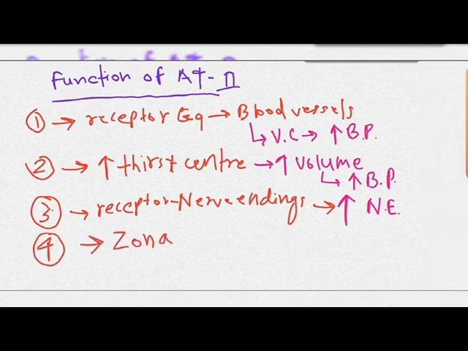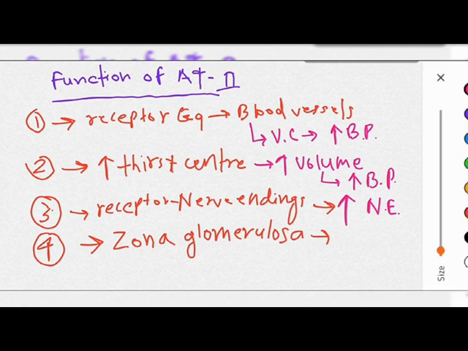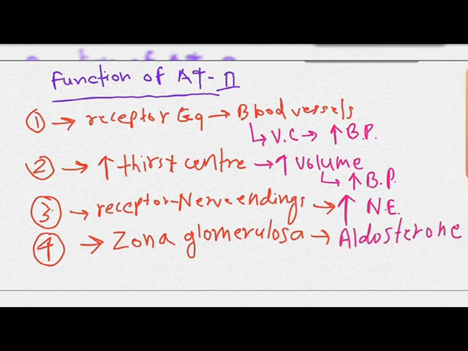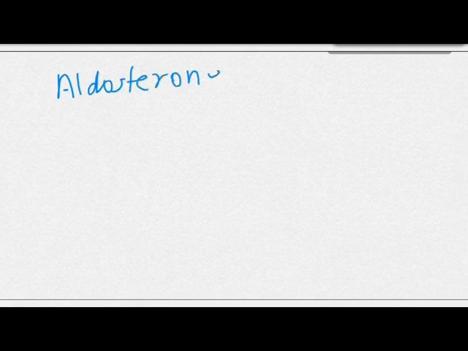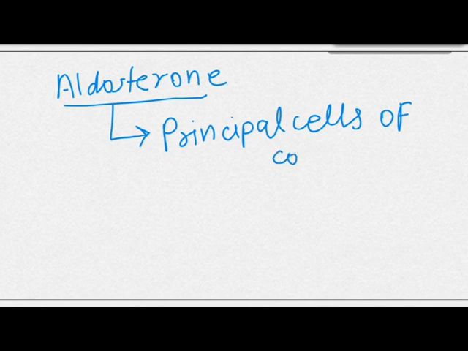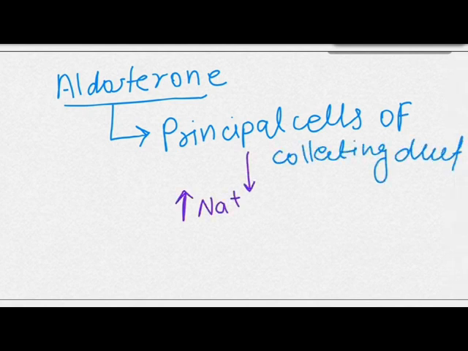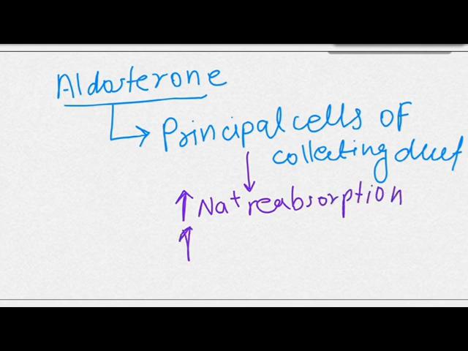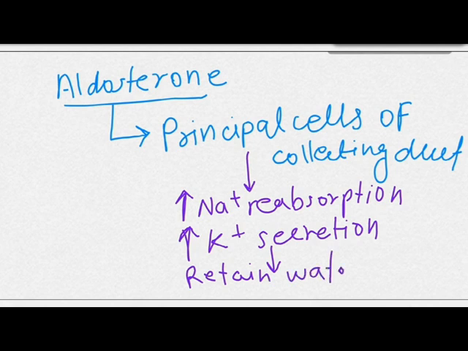And the most important function is that it induces the production of aldosterone from zona glomerulosa. So now what happens is that this aldosterone goes to the principal cells present on the collecting duct, where it induces the reabsorption of sodium ion and secretion of potassium ion, which also retains water, which increases the volume, so the blood pressure rises.